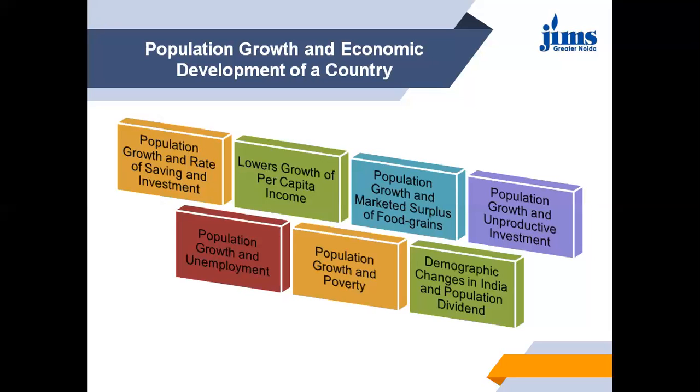Next is population growth and unproductive investments. Basically, there is an adverse effect of population growth on the resources available for productive investments. Rapid population growth forces the country to make non-productive investment, that is, to invest in duplicating certain social welfare facilities such as the construction of parks, houses and so on. To some extent, the government has to increase its expenses on duplicating these social welfare facilities, drawing investment resources away from productive capital such as machines, industries, irrigation and fertilizers.